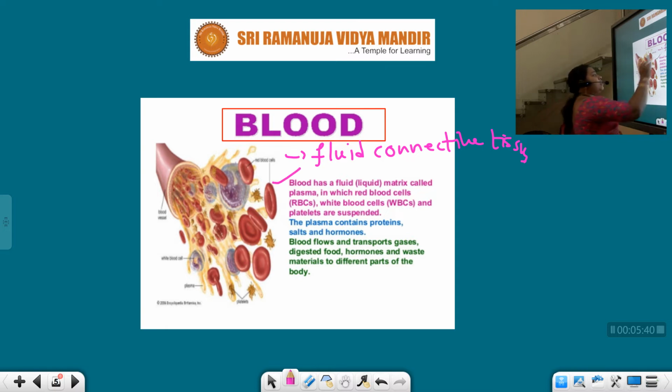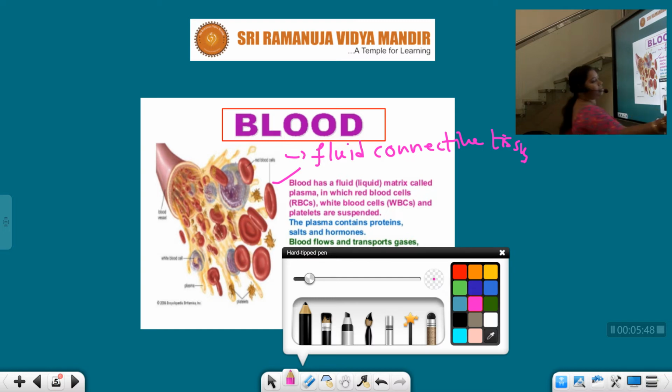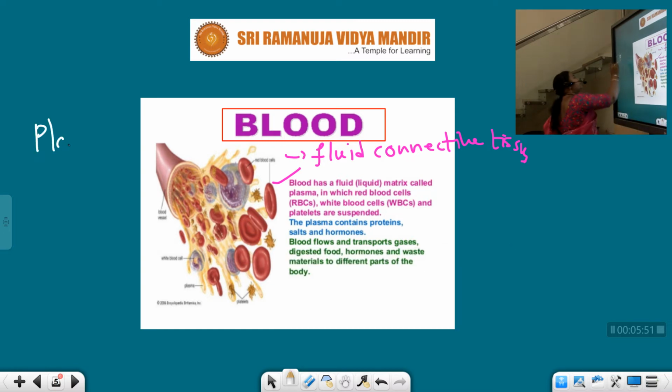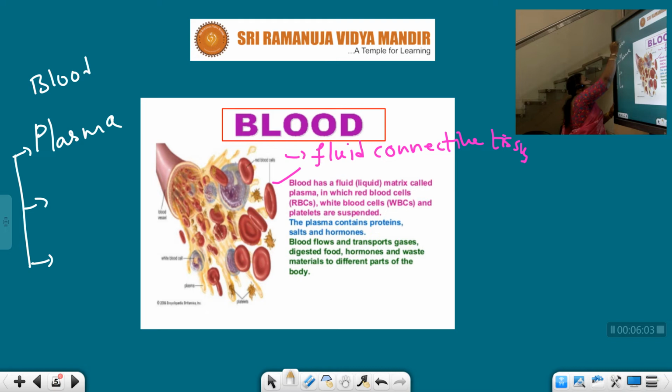First, blood has a fluid matrix called plasma. Generally, students, our blood has a fluid matrix. What is that? Plasma. Blood consists of plasma and blood cells and some other ions, but no need to count all those. Blood consists of two major things: plasma and blood cells.